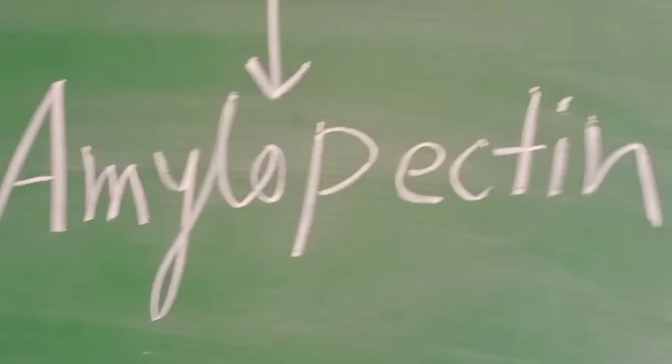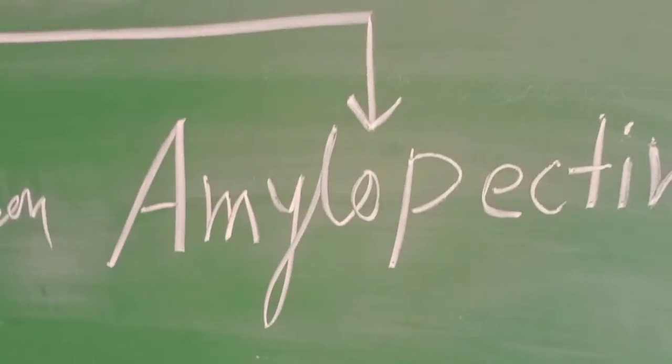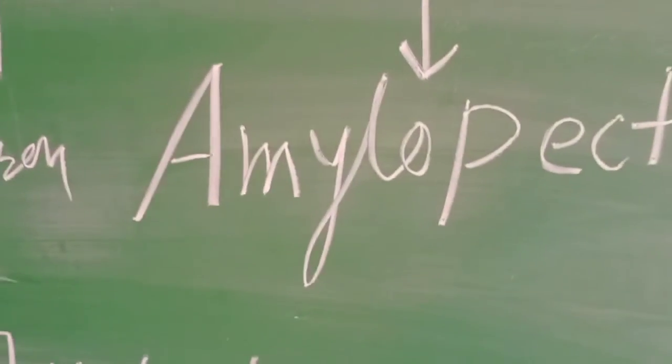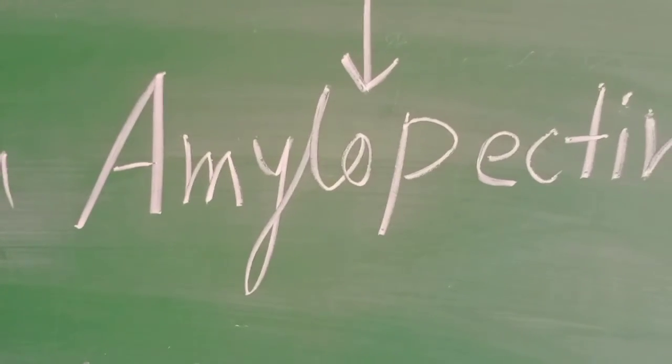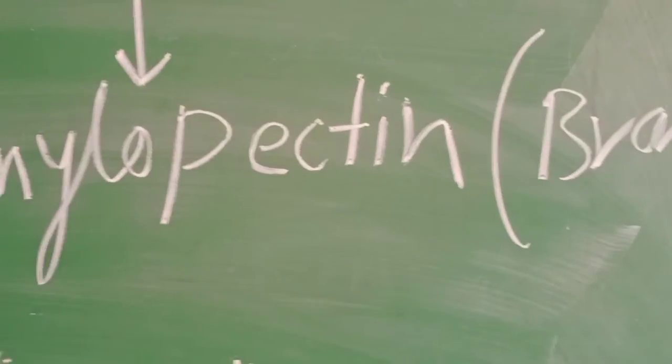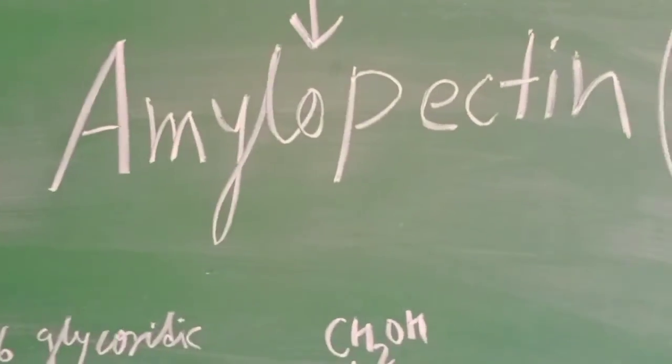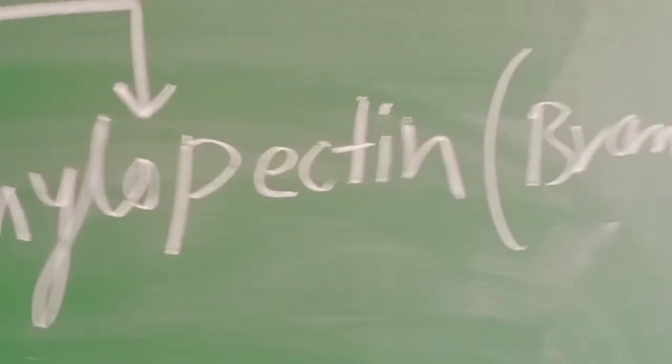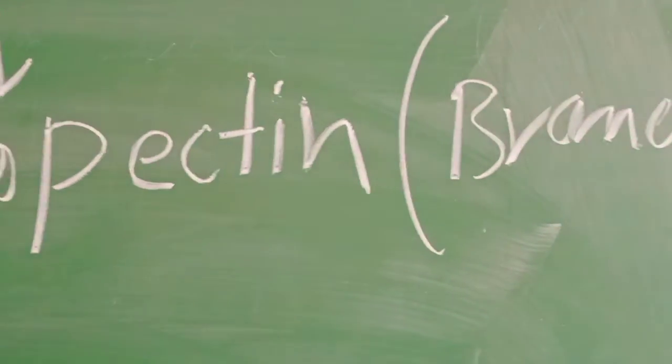Amylopectin is composed of at least 80% of the total starch, and rather than forming a helix-like structure, it is a branched structure.